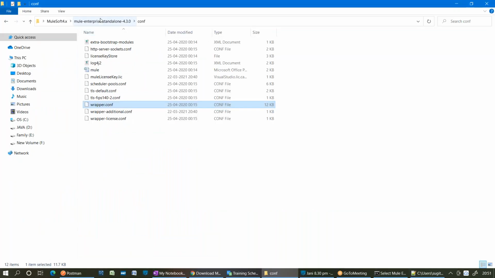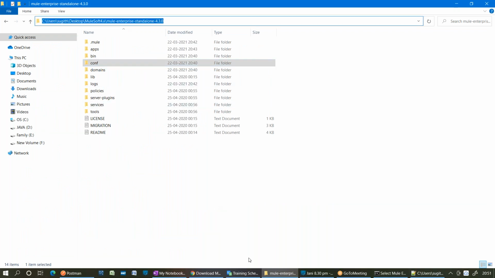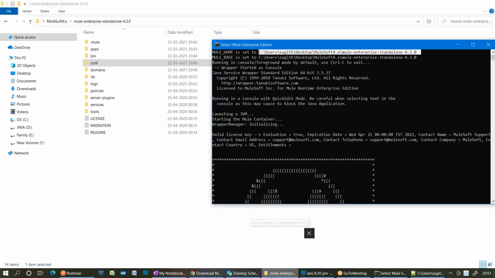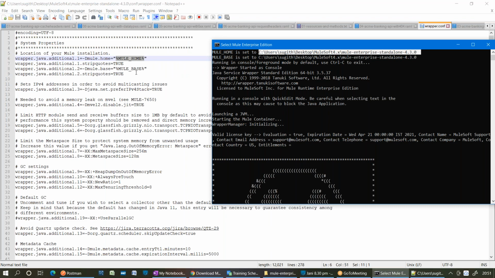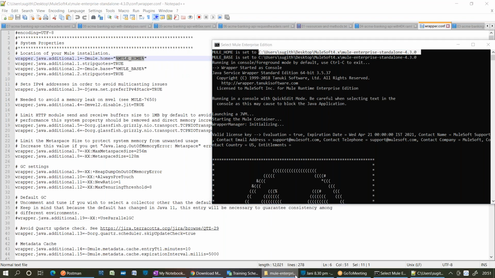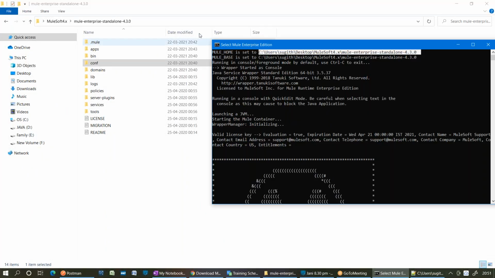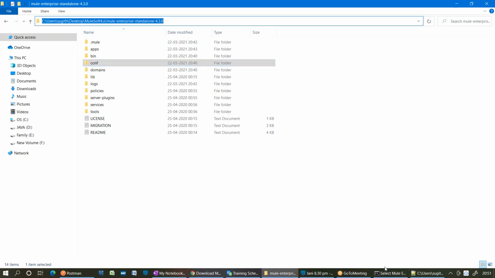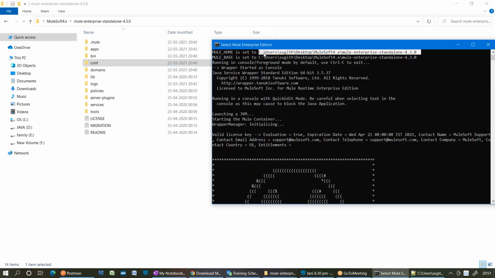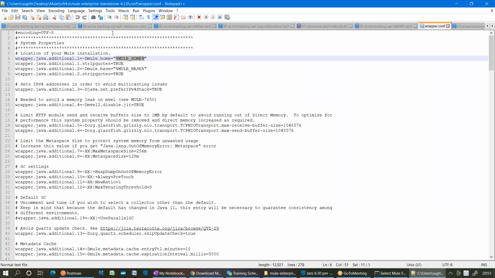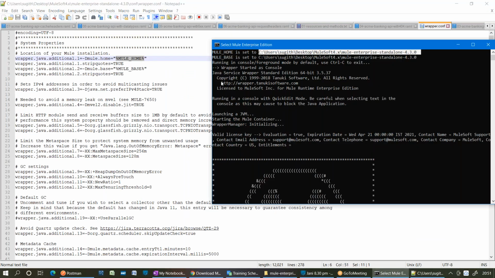Are you able to see that the runtime path is the same path here? Is it the same path or not? If it is the same path, that means the Mule runtime, version 4.3, is set as MULE_HOME, which is pointing to mule.home in your configuration file, right? So which runtime will start? The 4.3 runtime will start.